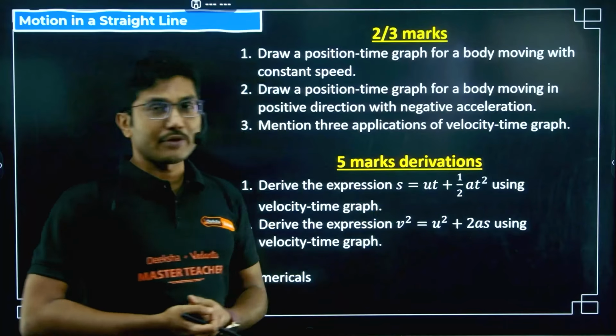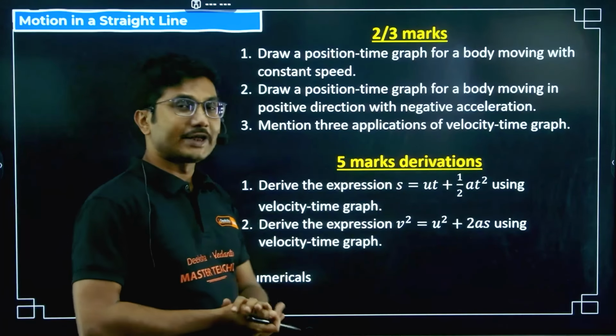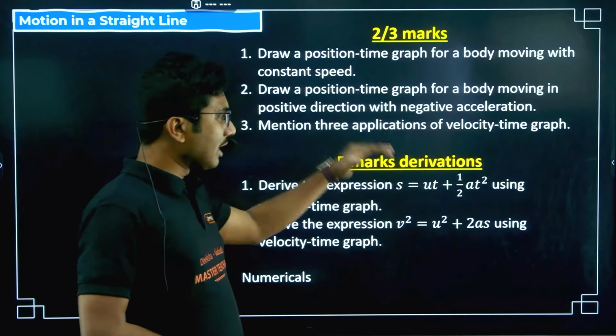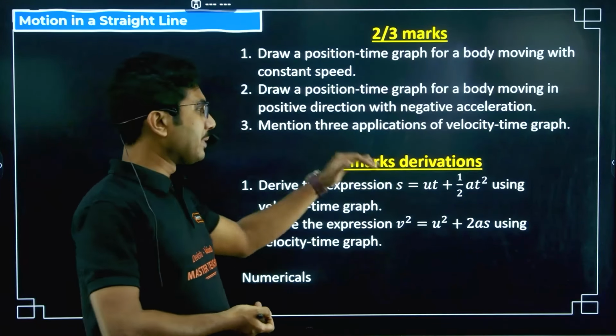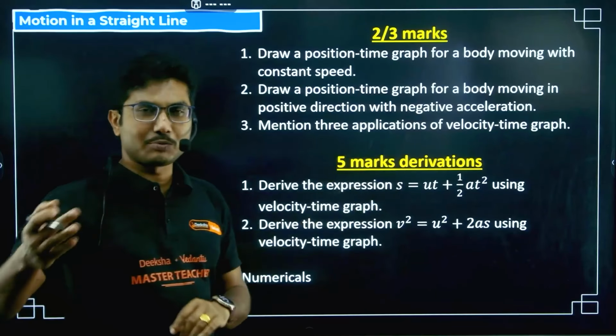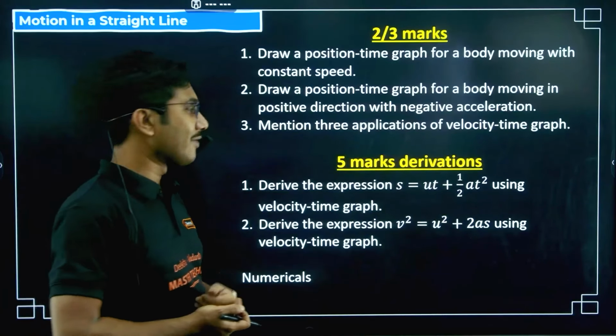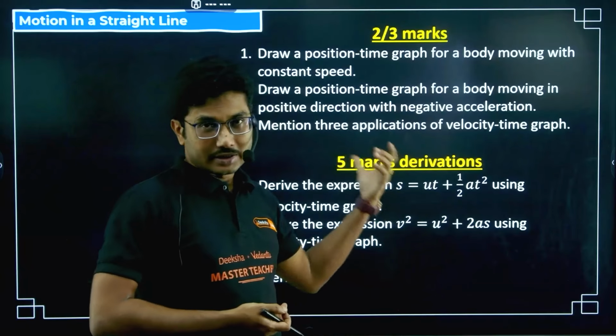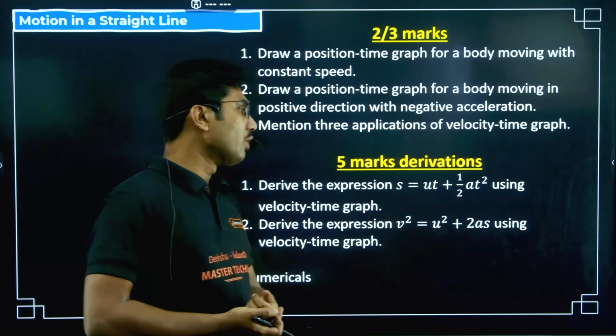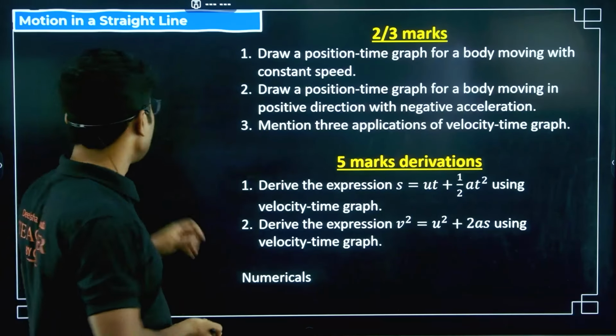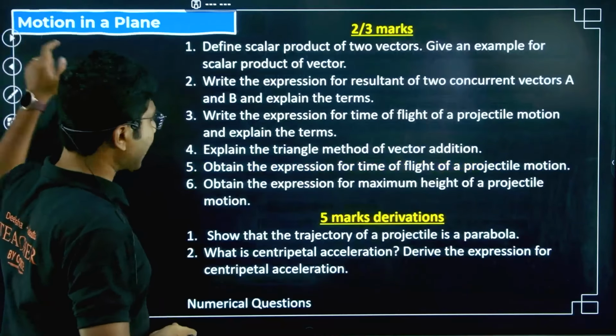And this is also common: v square equals u square plus 2as, same velocity-time graph related derivation. In fact, if you practice one of them, 50% of the derivations are common. Only the last portion differs: one way you are getting s equals ut plus half at square, and after the same common derivation you have to prove v square equals u square plus 2as, right? I hope you have practiced these questions.